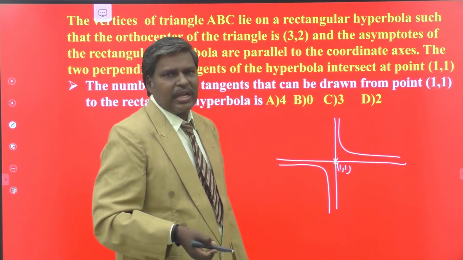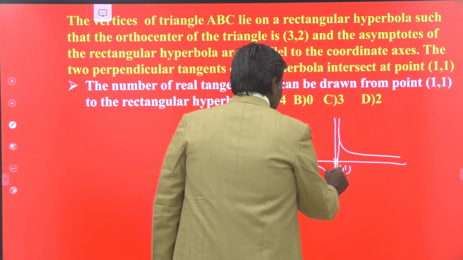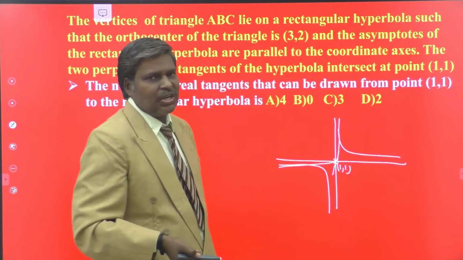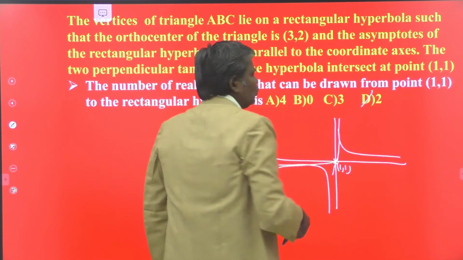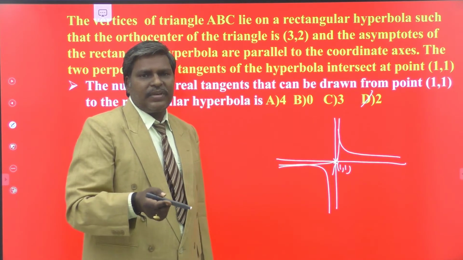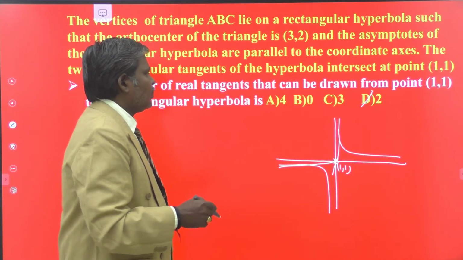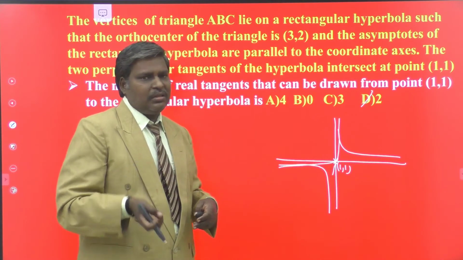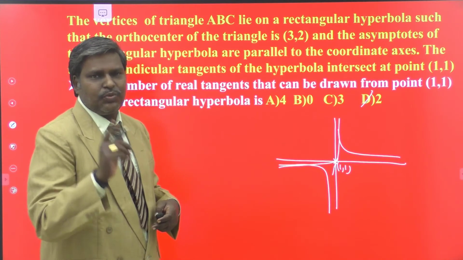Immediately you can draw two tangents from that point to the hyperbola. So this is one tangent and this is the other tangent. There exist two tangents drawn from that point to the hyperbola. So the number of tangents is 2. Understand? If your point is outside, then the number of tangents is 2. S11 must be greater than 0 for that. Now, if your point is inside the hyperbola, the number of tangents is 0. If your point is on the hyperbola, the number of tangents is only 1.